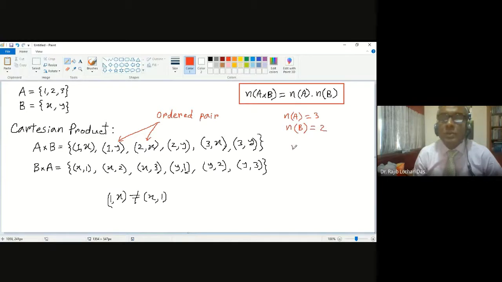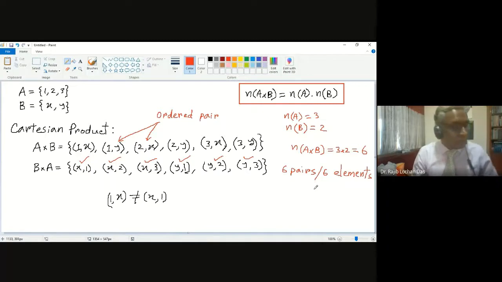So the number of elements in A cross B, the Cartesian product, will be 3 into 2, which is 6. So we have 6 pairs: 1 pair, 2 pair, 3 pair, 4 pair, 5 pair, 6 pairs, all together. 6 pairs means 6 elements in the Cartesian product. Every element in the Cartesian product is a pair.